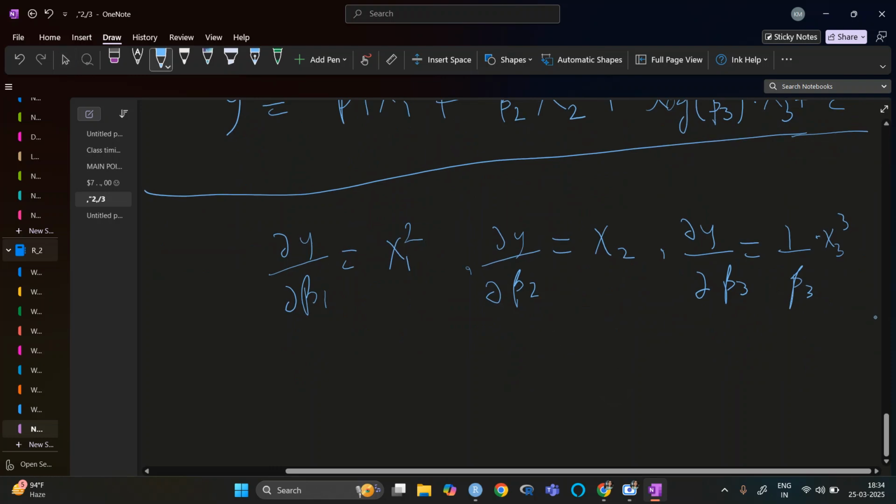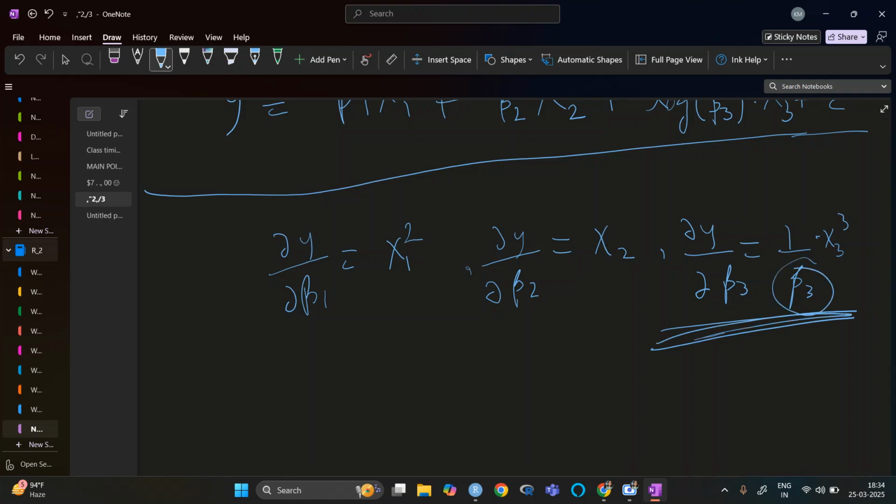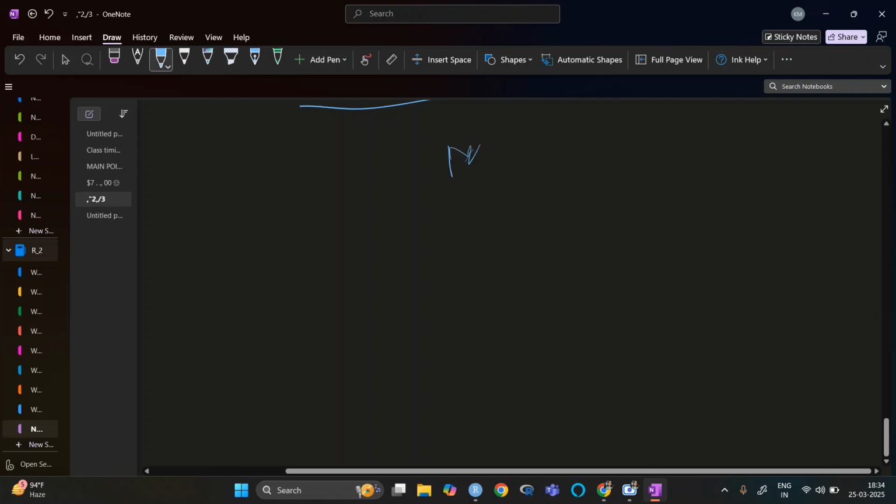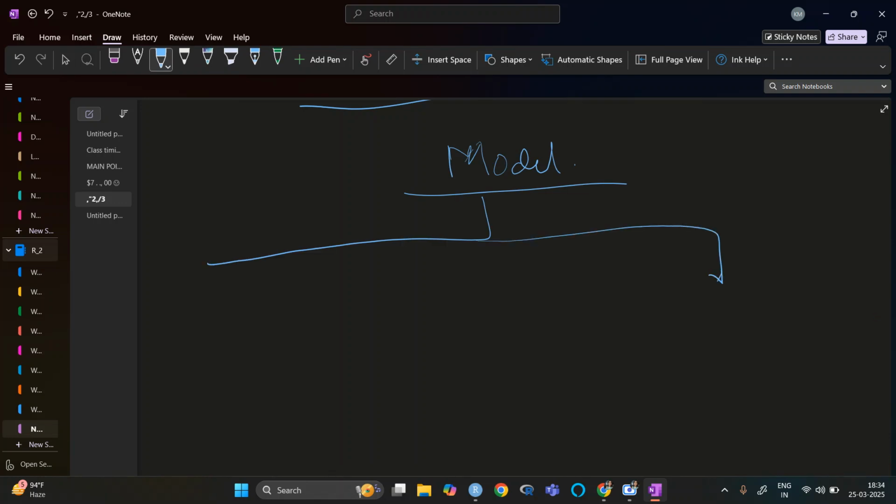Here you can see this one depends on beta 3. For beta 1 and beta 2 there is no problem, but even if there is only one parameter on which it depends, we call it a non-linear model. I hope it is clear. So we can define the models into two parts.